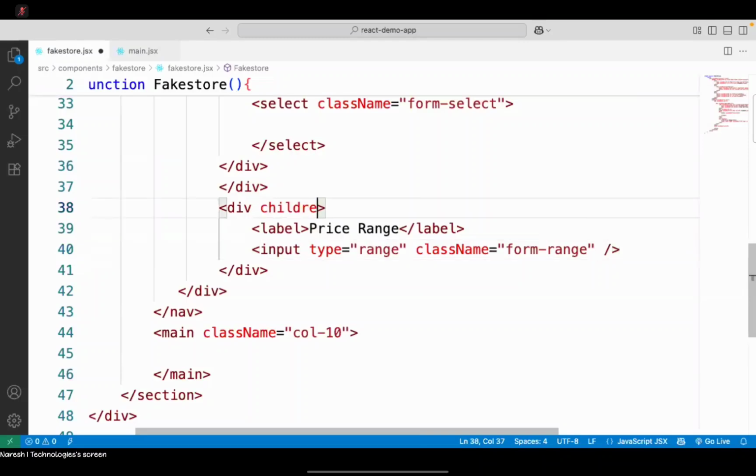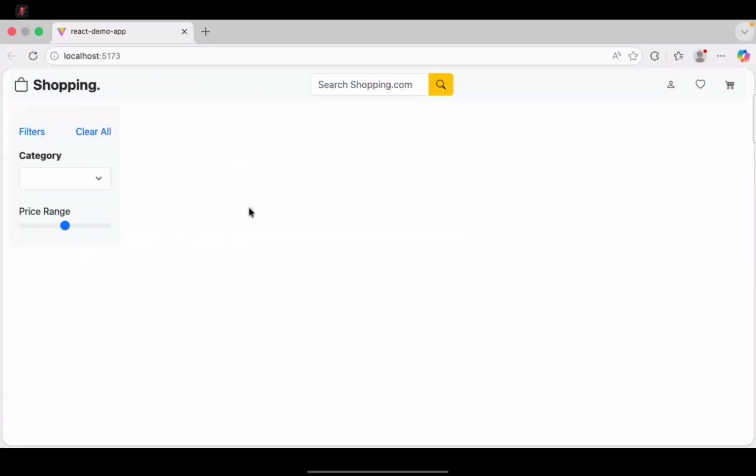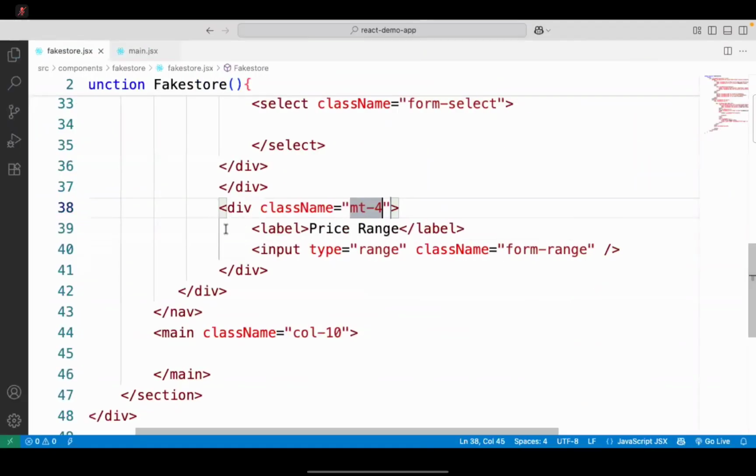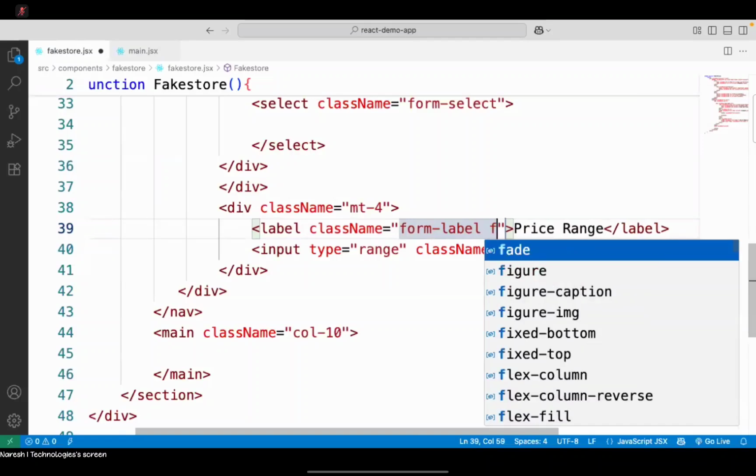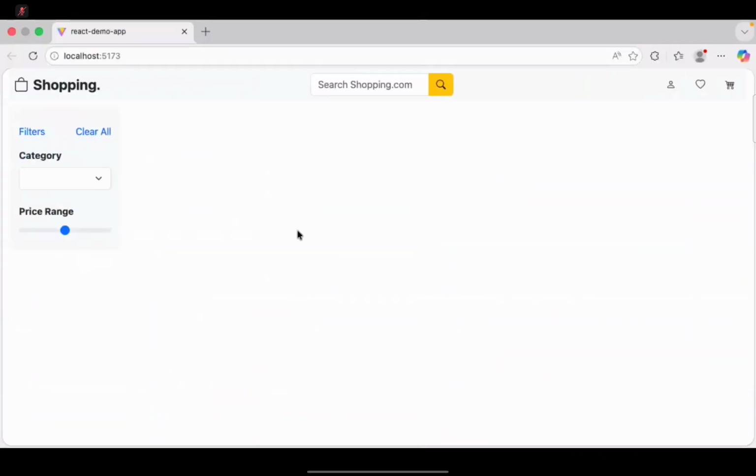This is class we are having margin top 4. So little down will come. It will be like this. We have a price range and here also it will have a form label. Font weight is what? Bold. What I am currently showing you is all bootstrap. These are all bootstrap classes we apply by using bootstrap.